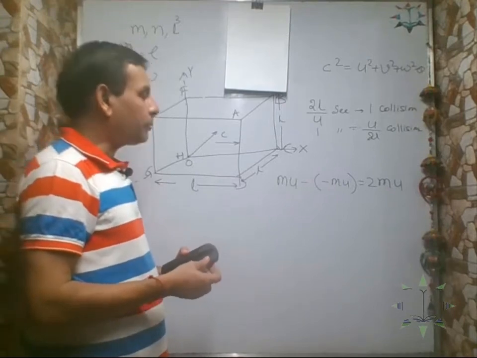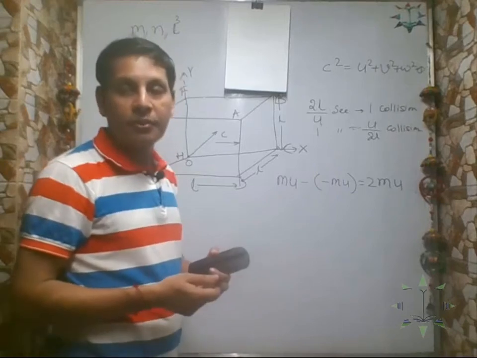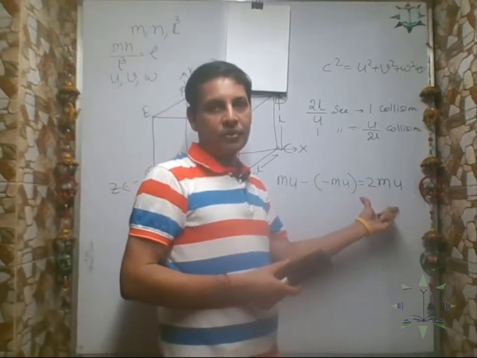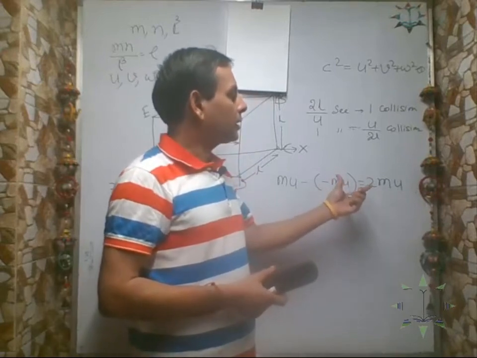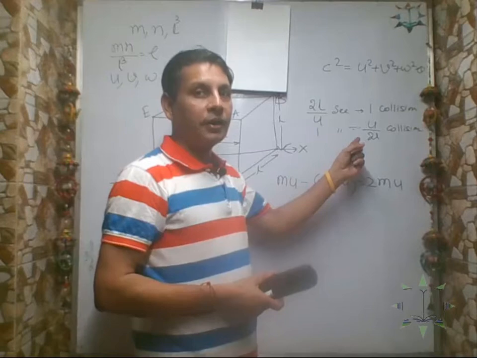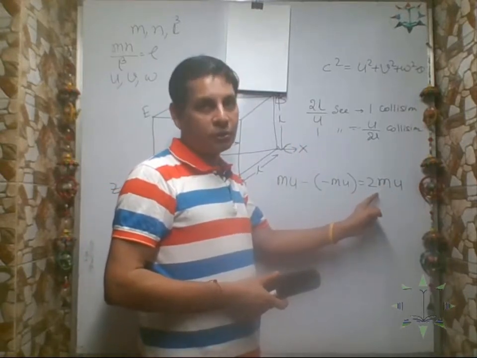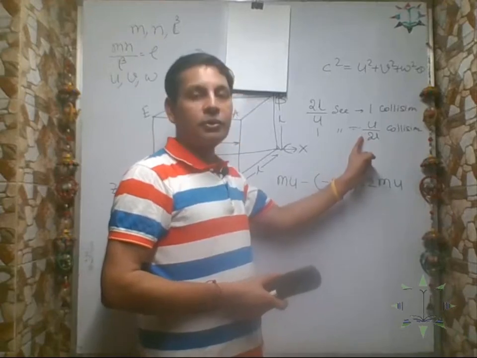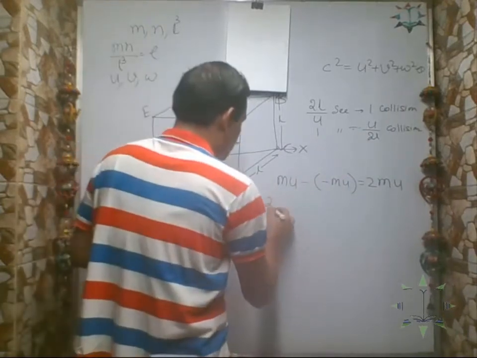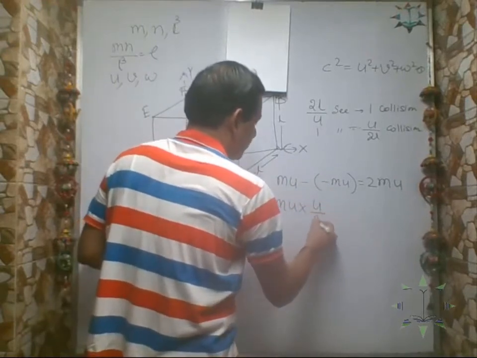Now, in 1 second, what is the total change in momentum? With one collision, the momentum changes by 2 mu. Now, how many collisions happen in 1 second? u by 2L collisions happen. So if one collision happens, the momentum changes by 2 mu. So with this many collisions, how much will the momentum change? That is 2 mu into the number of collisions, u by 2L.